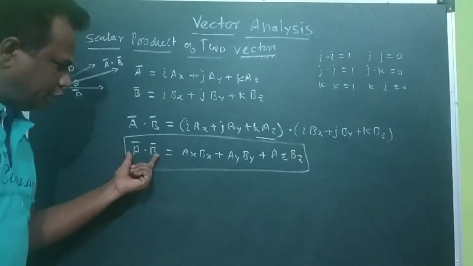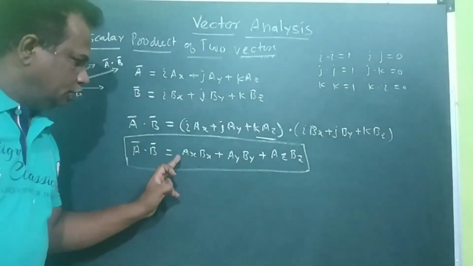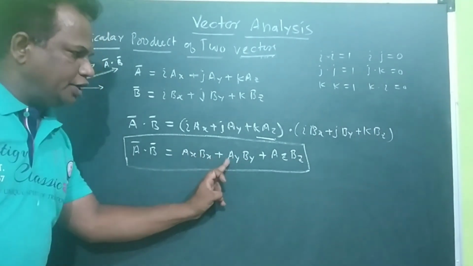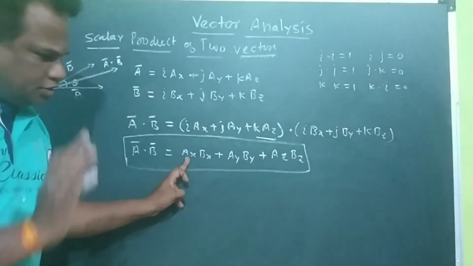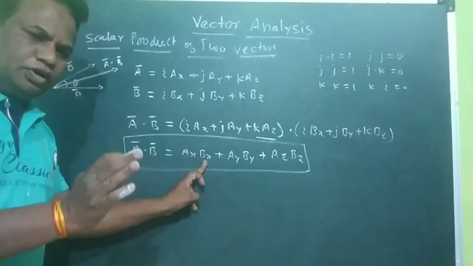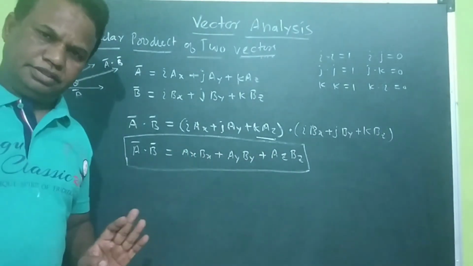The product of two vectors gives no i, j, k vectors. These are all magnitudes. Ax is the magnitude of A in the x direction, Bx is the magnitude of B in the x direction, and similarly in the y and z directions.